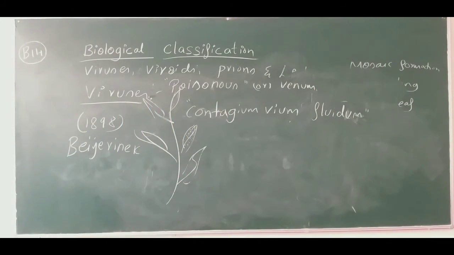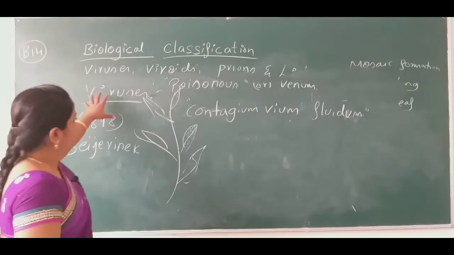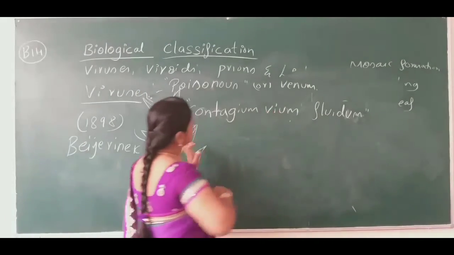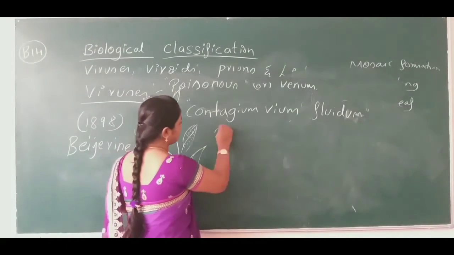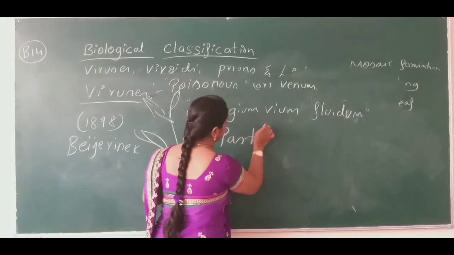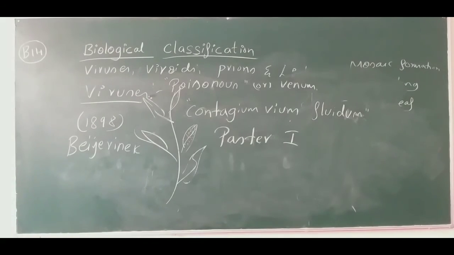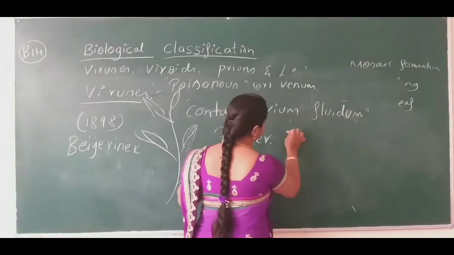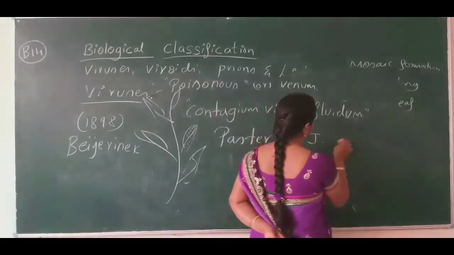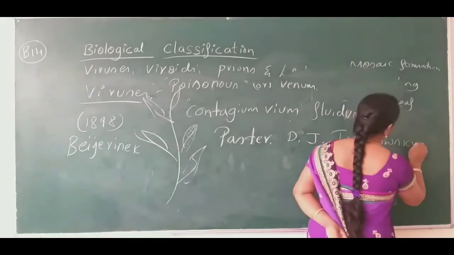So this venom or poisonous fluid, this acellular organism, the virus, was discovered by one scientist known as D.J. Ivanovsky.